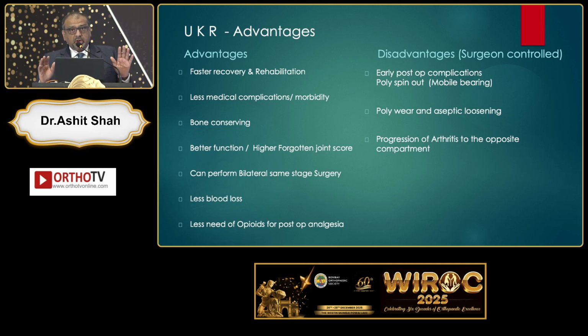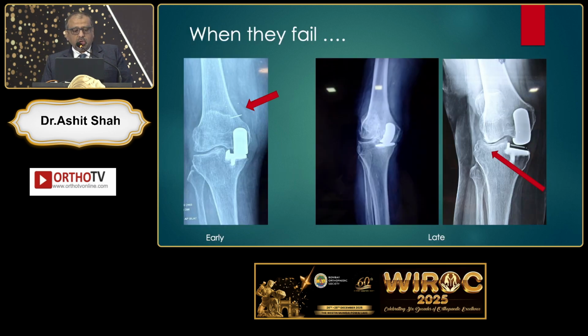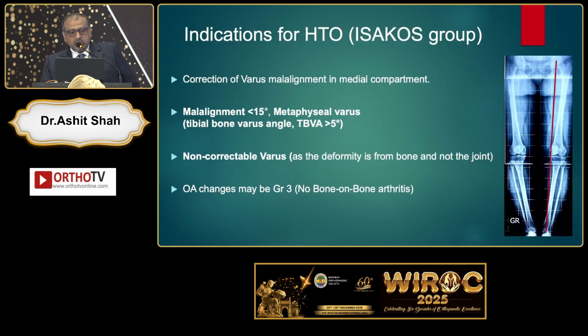Disadvantages are certainly there, which are surgeon controlled. Early post-op complications like poly spin out, polywear, and progression of arthritis. So if your surgical technique is excellent, you can probably reduce your complication rates in UKR. When they fail, sometimes there is a poly dislocation, aseptic loosening, polywear, progression of arthritis in the lateral compartment.